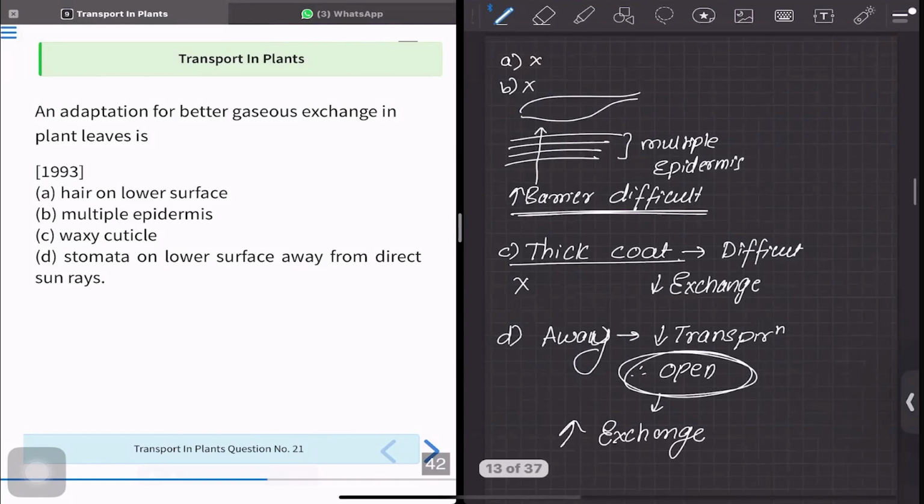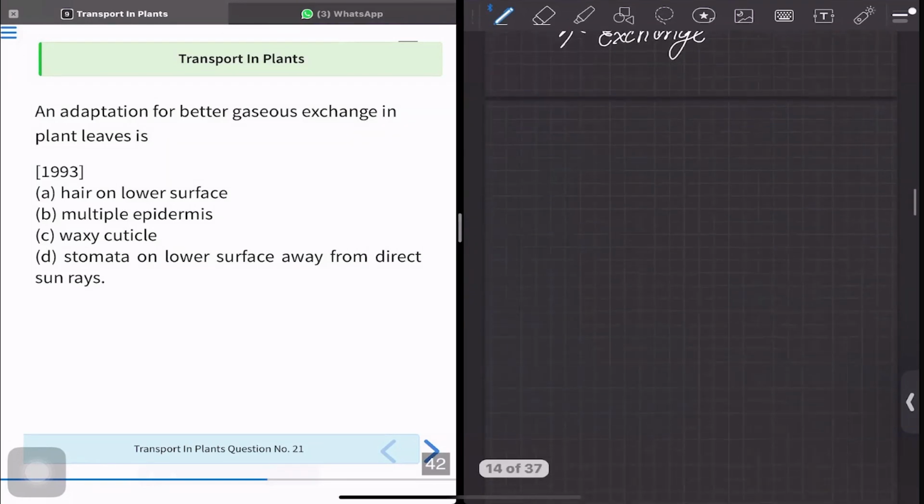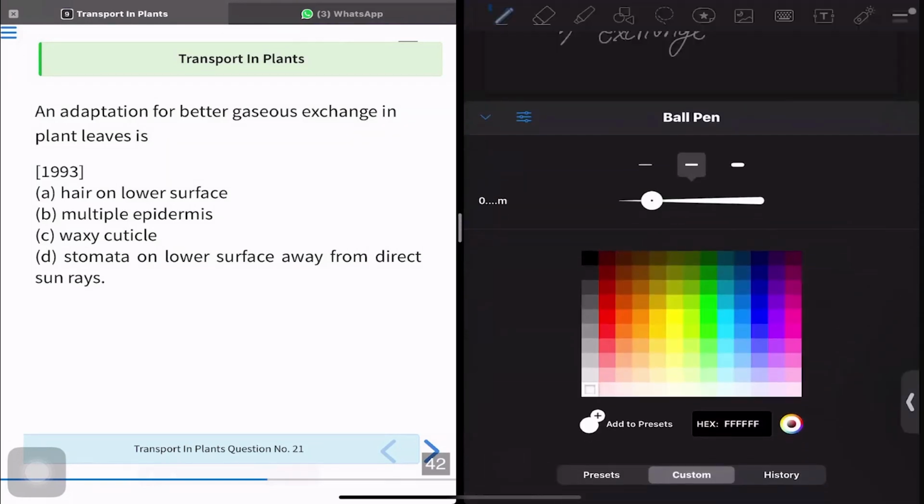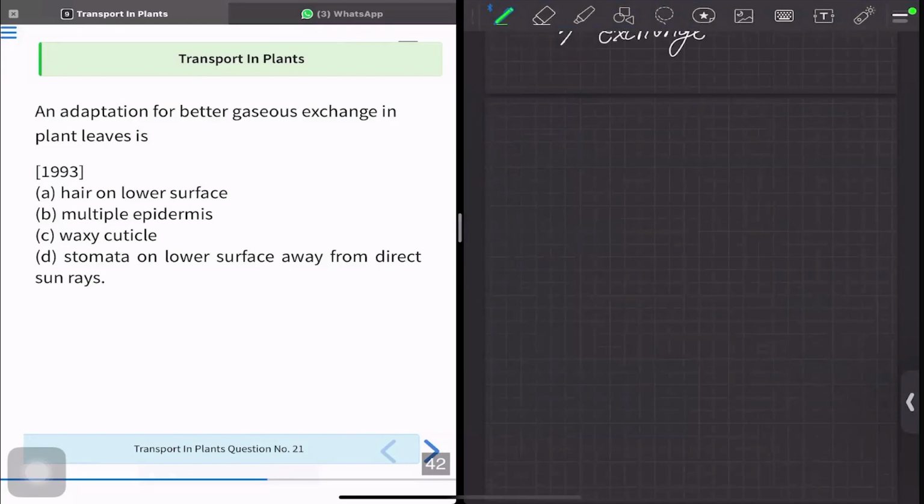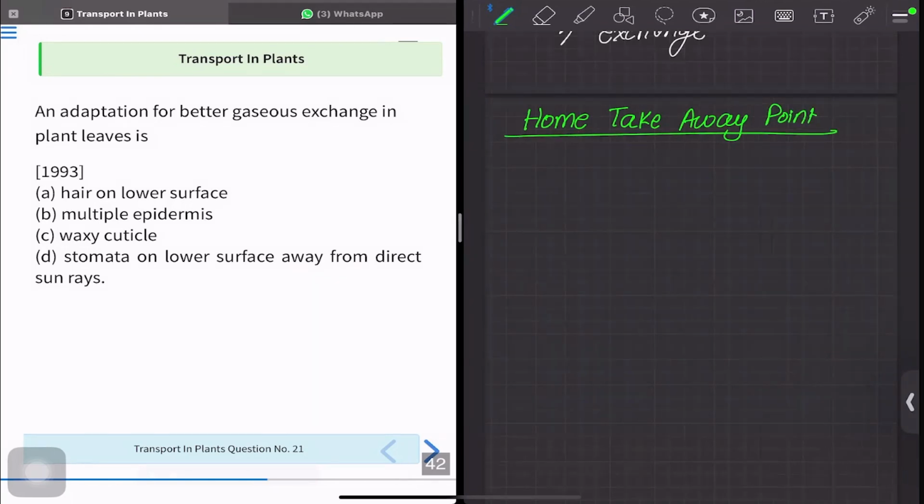So in this session, what are the few important learning points, take-home points? The important things we have learned are the mechanism of opening of stomata.